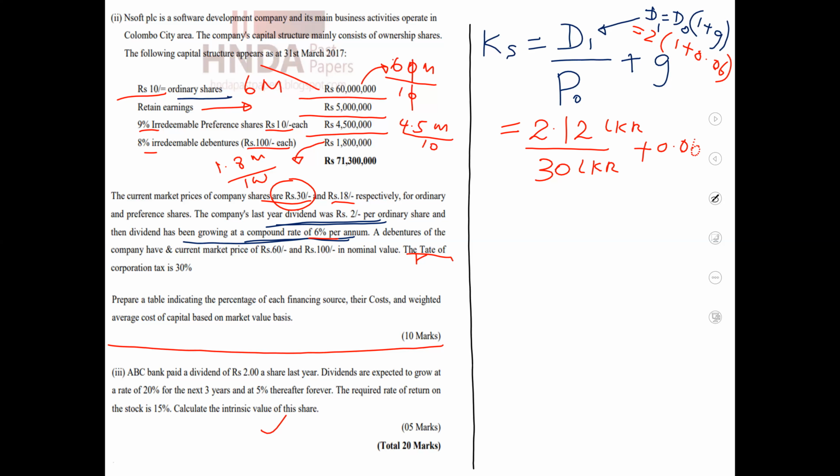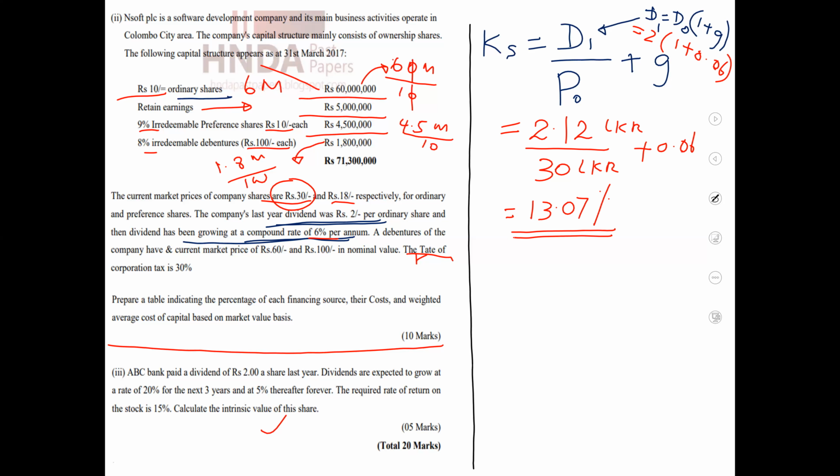Then we can get the answer 2.12 divided by 30, plus 0.06. Then the answer is 13.07%. This is the cost of ordinary share capital in this sum.